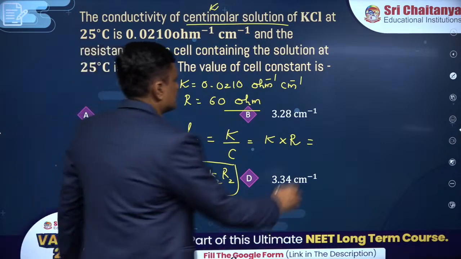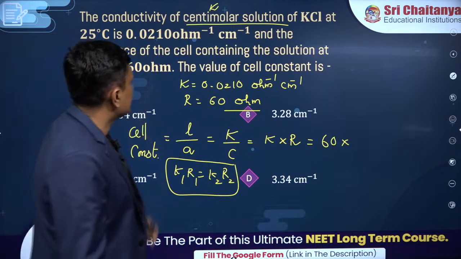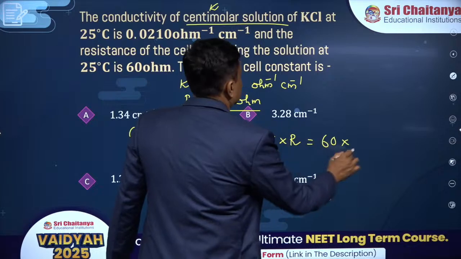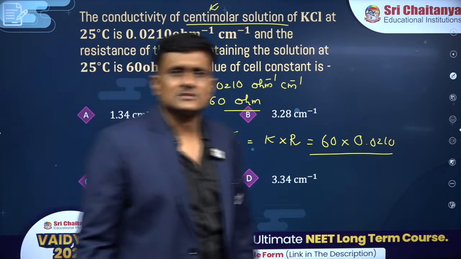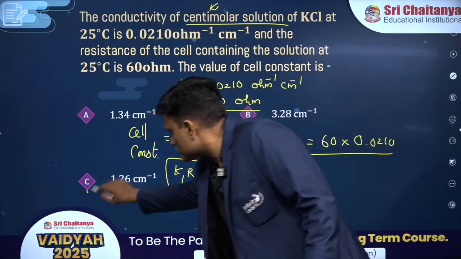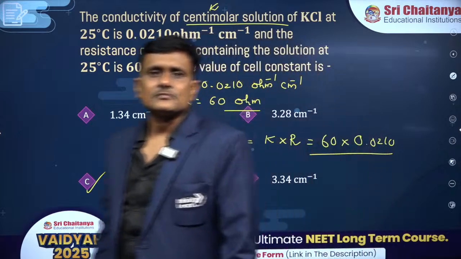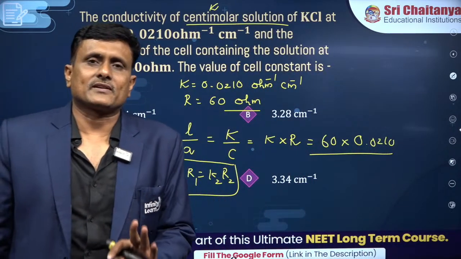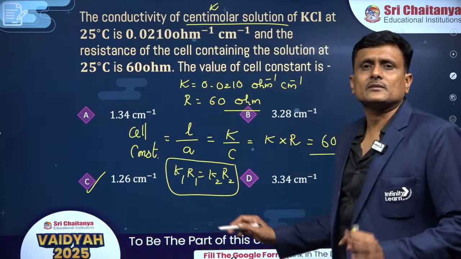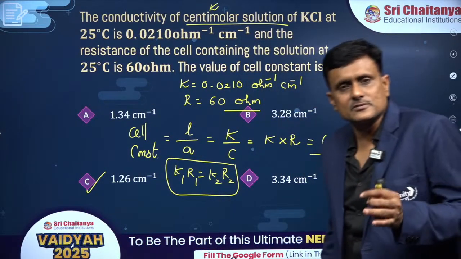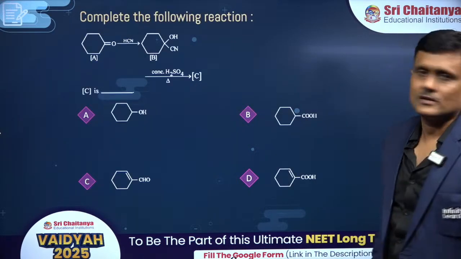Alright, just substitute. What do you get? R is 60. Alright, buddies, and K value substitute, 0.0210. Looks like we will be getting 1.26 centimeter inverse. Isn't it an easy question? Right? Electrochemistry, we should not be afraid because difficult questions may not be asked. Sometimes they could be just formula substitution oriented, and mostly electrochemistry means formula based questions. So don't be afraid of this physical chemistry.